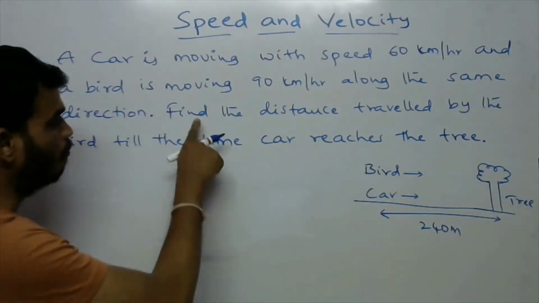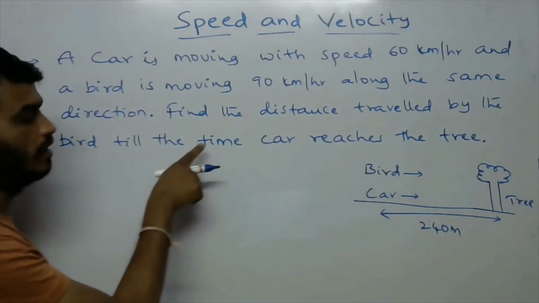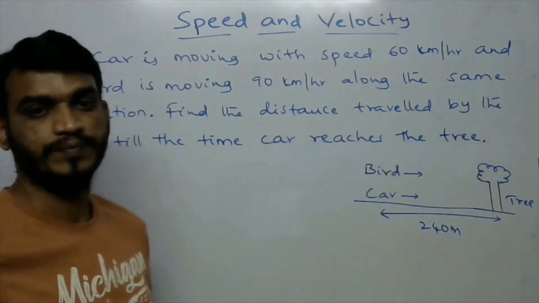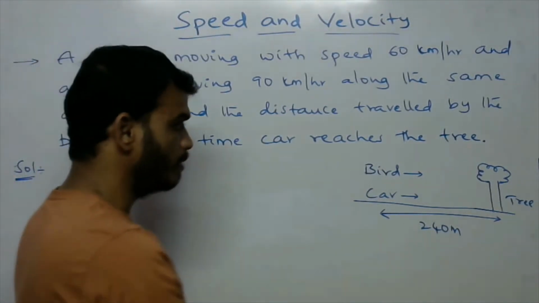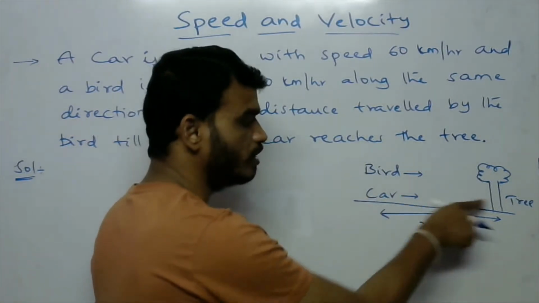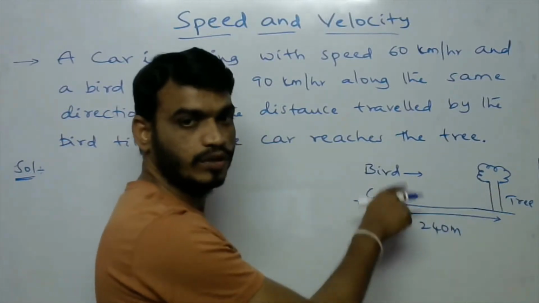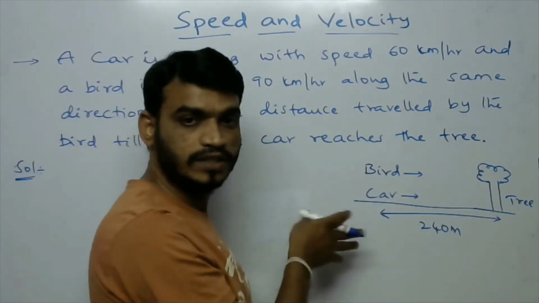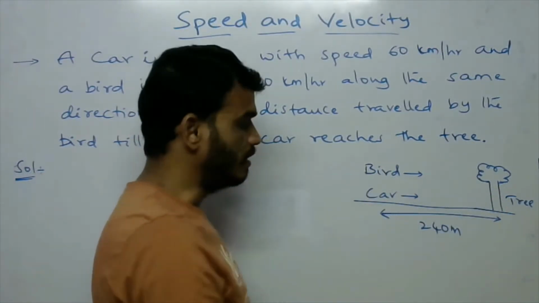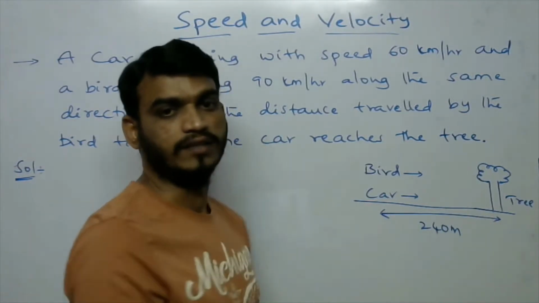Now find out the distance traveled by the bird till the time the car reaches the tree. Here the tree is here, and the car is moving towards the tree, and the bird is also moving towards the tree. Both are moving along the same direction. The distance from this tree to the car is 240 meters.